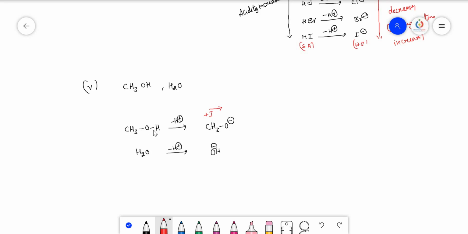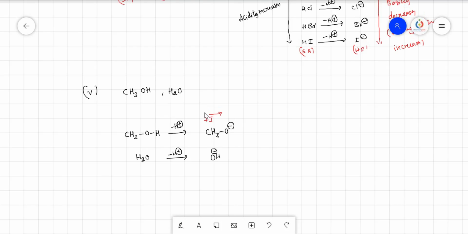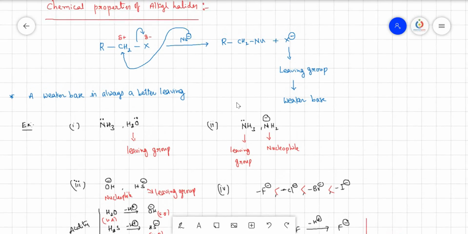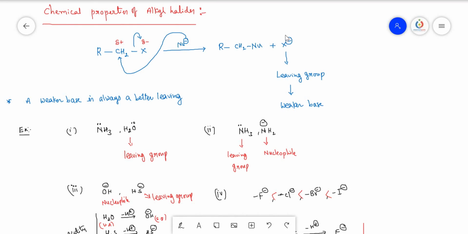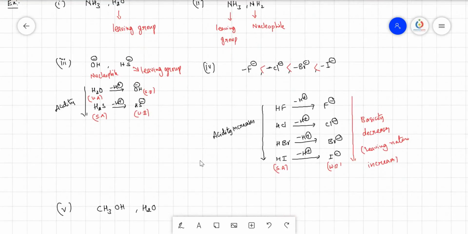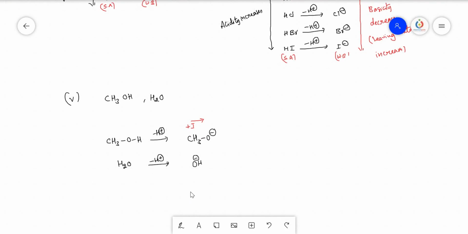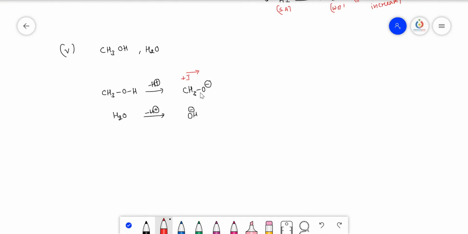If we discuss here, the methyl group is releasing electrons to the oxygen so that it becomes more negative, and the methoxide ion is unstable. OH minus ion is stable. As we discussed at the starting part, if any negative ion is more stable, the stable one is always the weaker base, and it can easily be stabilized and leaves the particular group. So here the OH minus ion is more stable compared to this one.